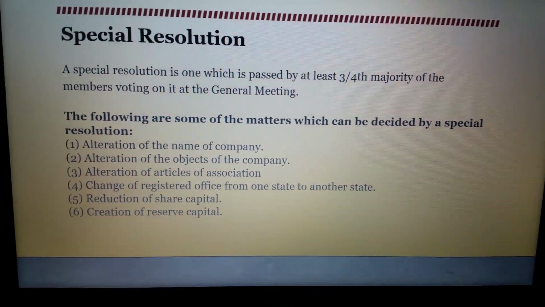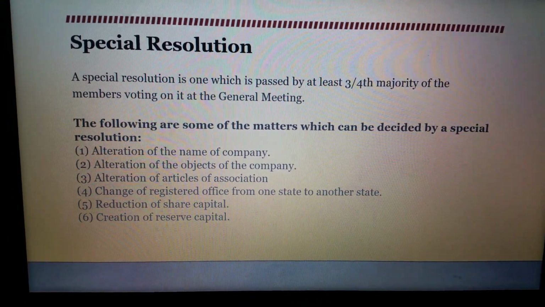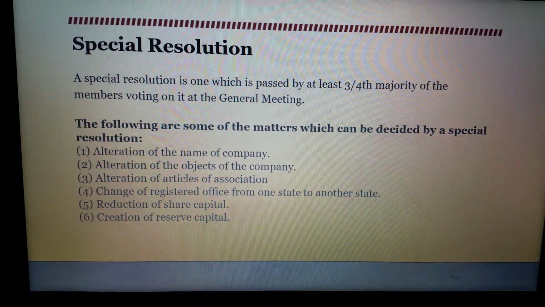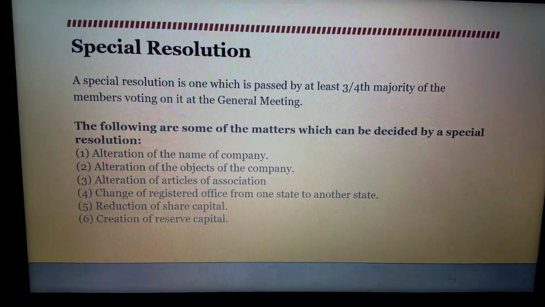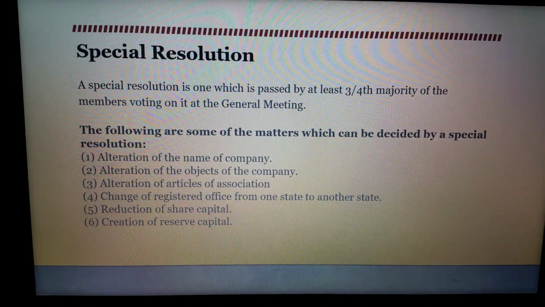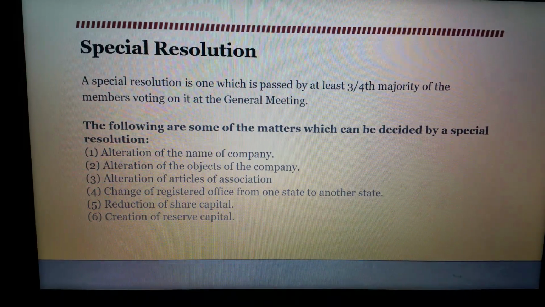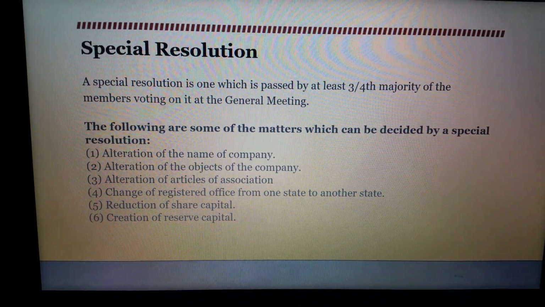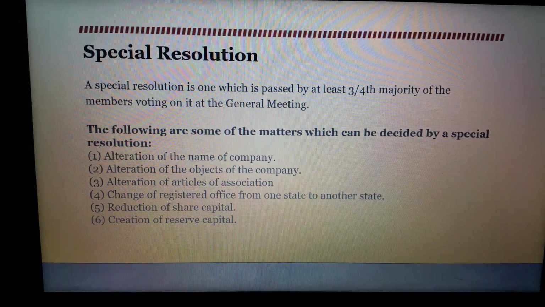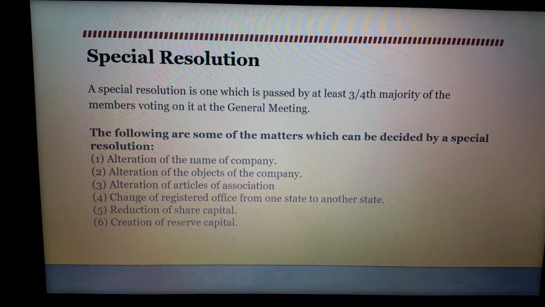Some of the matters on which special resolutions have to be passed are whenever there is an alteration of the name of the company, when the name of the company is being changed, or when there is an alteration in the objects clause of the company. So whenever we are altering the name clause or the objects clause of the memorandum of association of a company, it requires the passing of a special resolution. Then again, if there is any alteration in the contents of articles of association, it requires the passing of a special resolution. Further, if there is a change in the domicile clause or the situation clause of memorandum of association of a company, again a special resolution has to be passed.